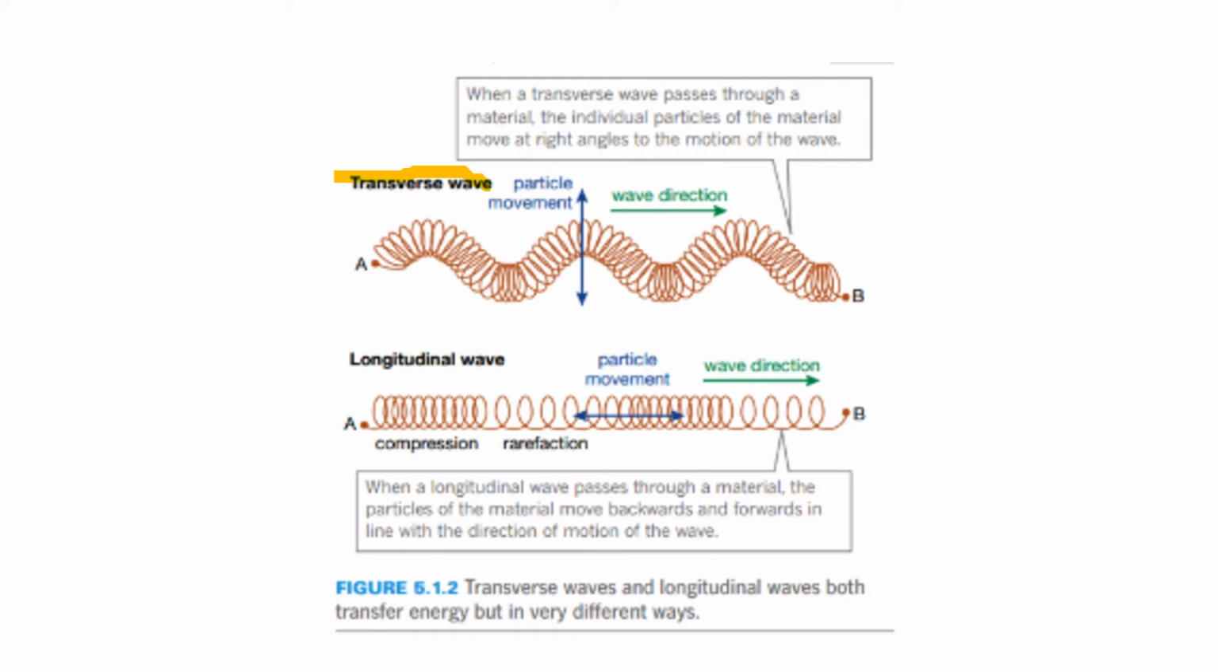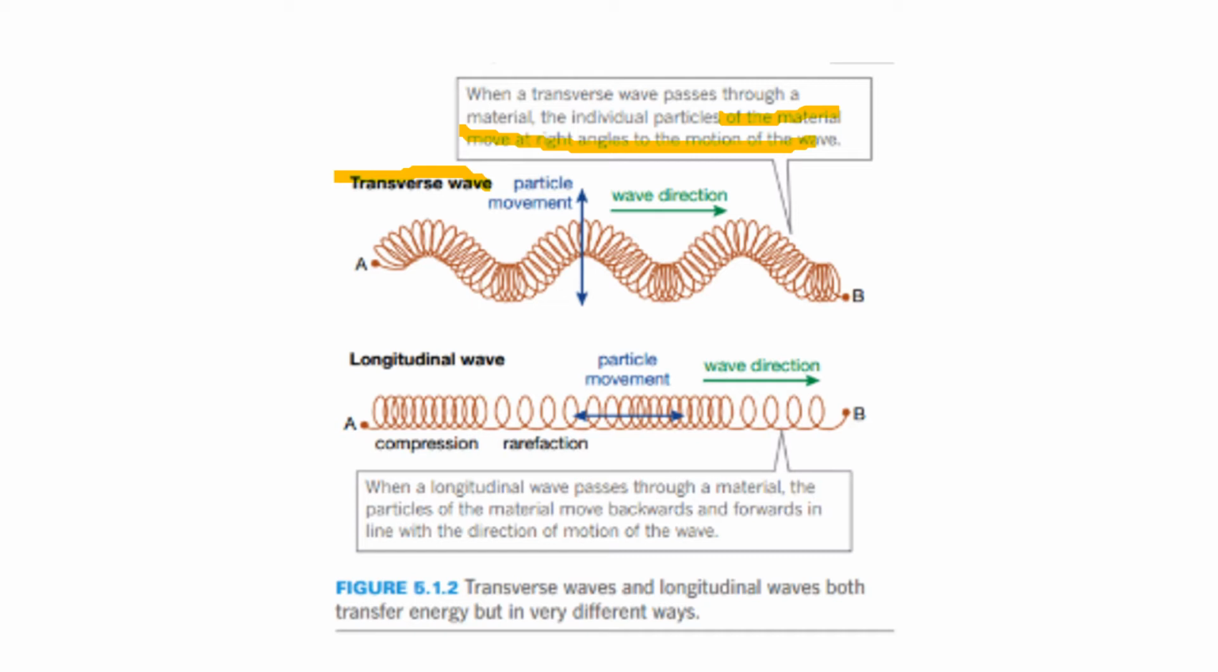So something for you to consider is that when a transverse wave passes through a material, the individual particles of the material move at right angles to the motion of the wave. You see that the wave is going up and down. It's not moving towards your direction, it's not moving backward, but it's moving perpendicular, or in this case, at a right angle to the motion of the wave.